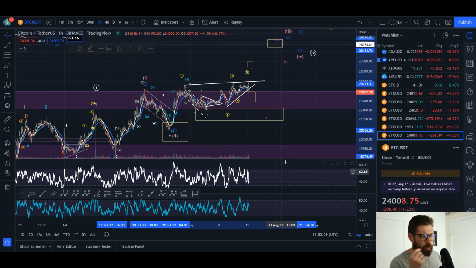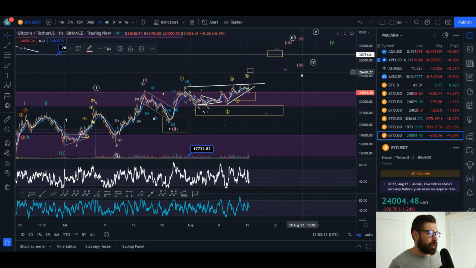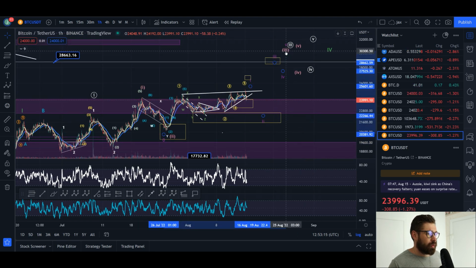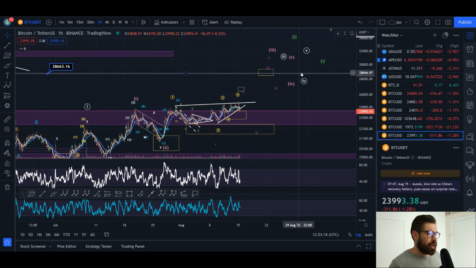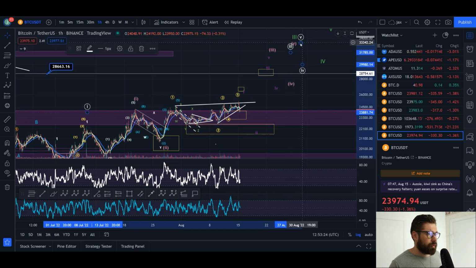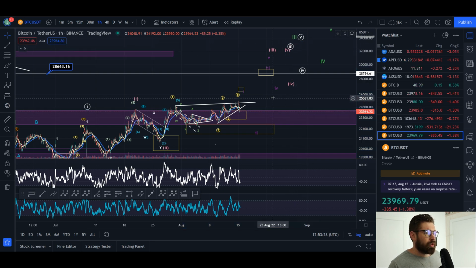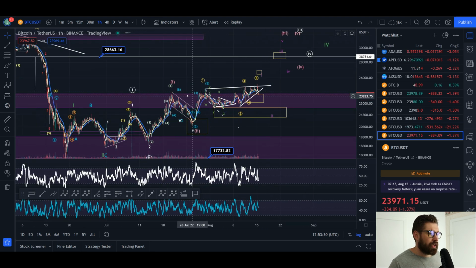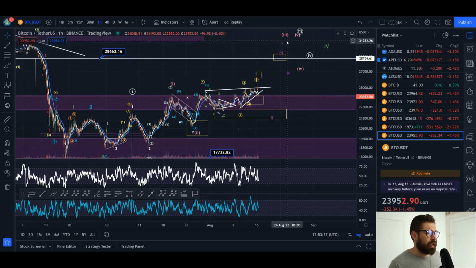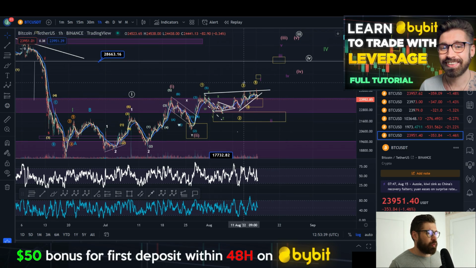Okay, perfect. So what we'd be looking at is the completion of a wave 1 of the larger wave 3, which is here in pink. So what I'm gonna do is just move some of these up so it's not distracting for you guys. Okay, we'll keep it there for now. We'll move this down. Okay, perfect. So our larger wave count is here in pink. We had a wave 1, a wave 2 pullback, and now we've put in the first wave of the wave 3 up here in pink. Wave 1, wave 2 pullback, wave 3, wave 4, wave 5.